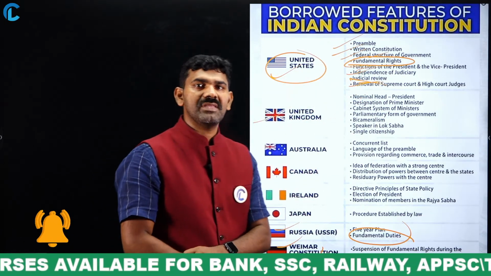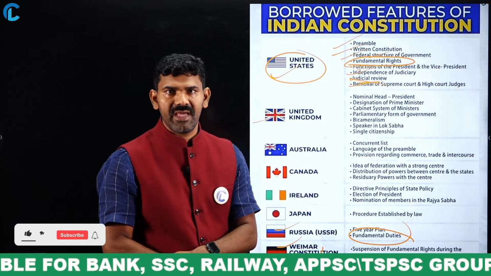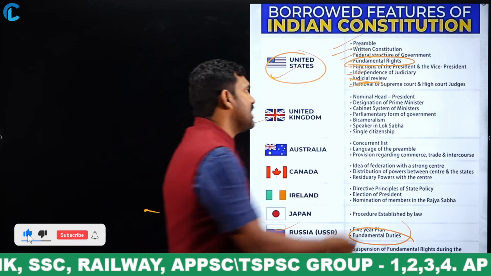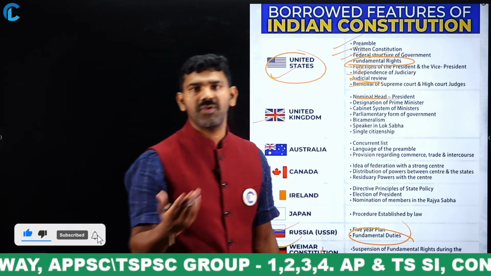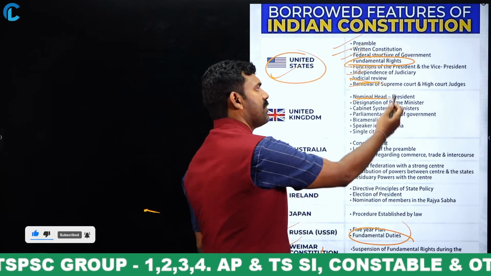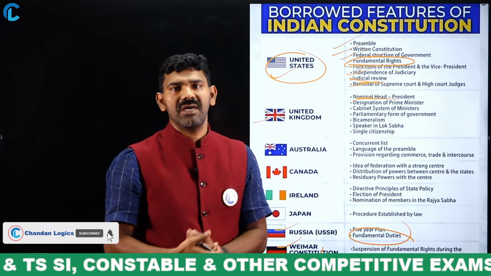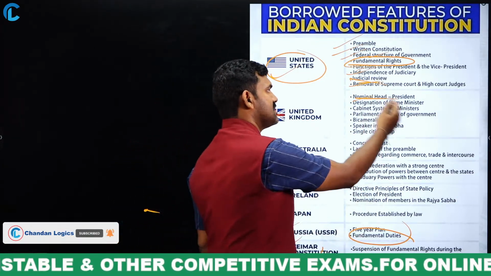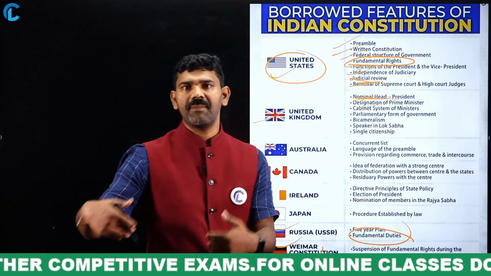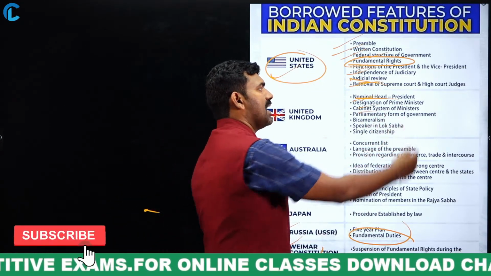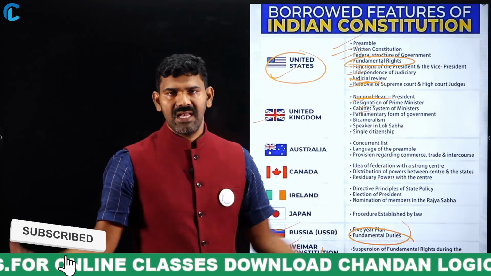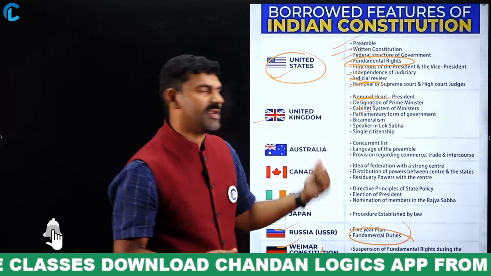In the UK, there is a king or queen. Similarly, the nominal head, the president, is also from the UK. The designation of the prime minister, meaning the president allowing someone to form the government, is also from there. The cabinet system, parliamentary form of government. India is the largest parliamentary form of government. We have taken these from the UK.